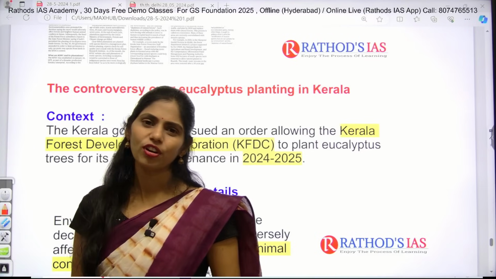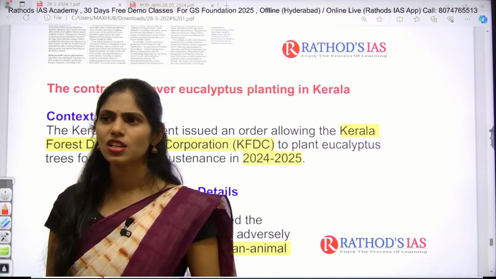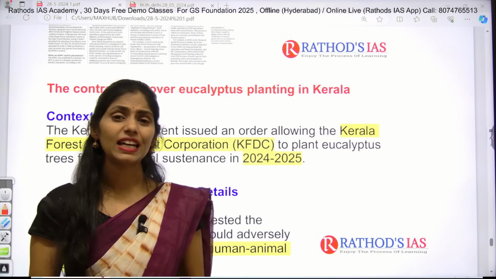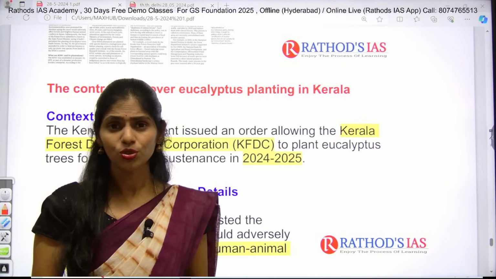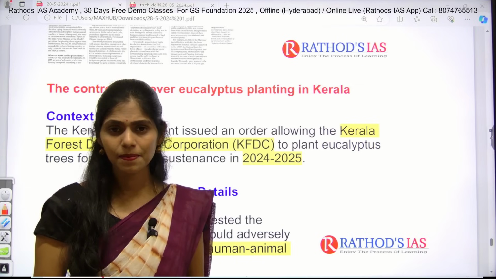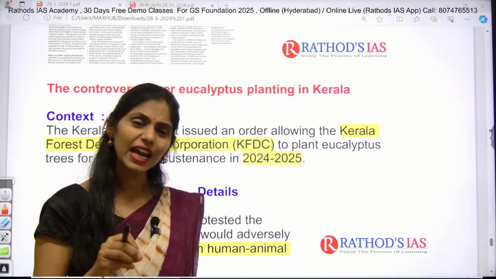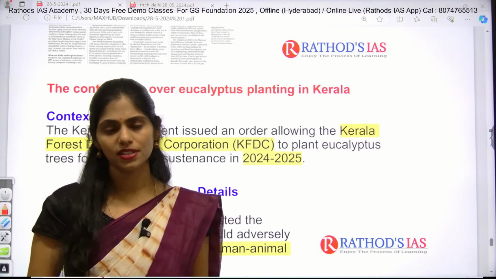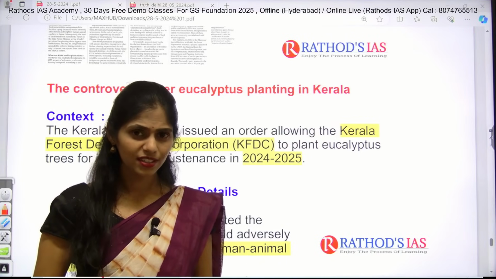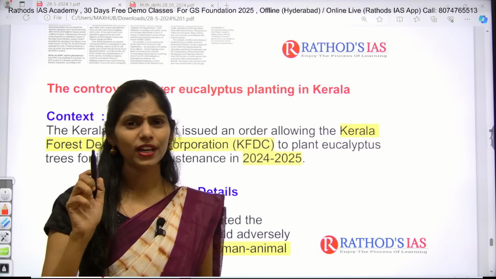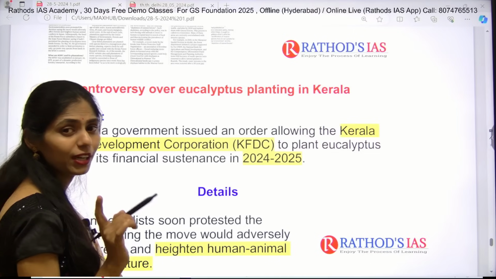If you are following current affairs from the last 4 years, the Australian bushfires led to a drastic decrease in the number of koalas. Do you recall all these things? Actually the koala is the only animal which eats eucalyptus. But are koalas present in India? No, right? So this is the thing. I hope you are getting the point of what I mean to say.